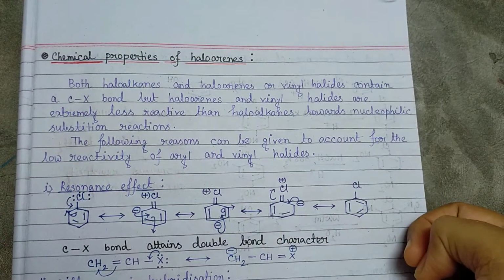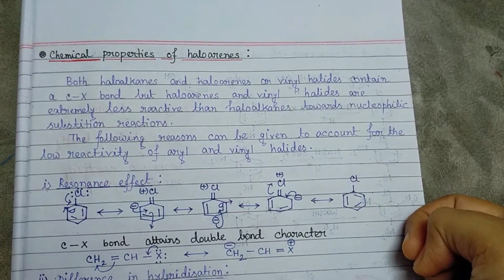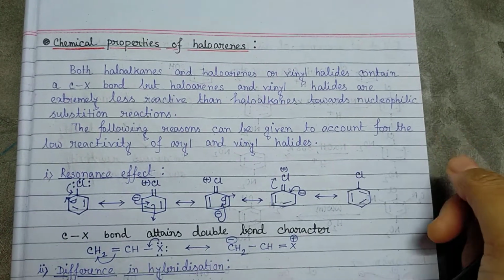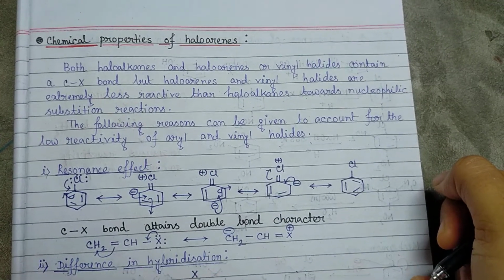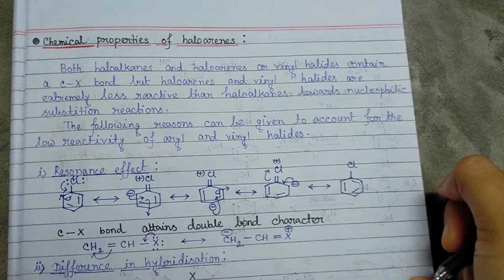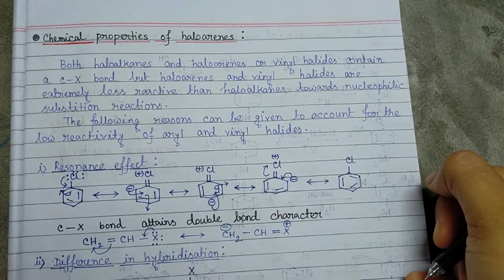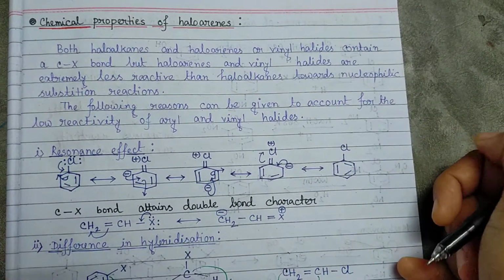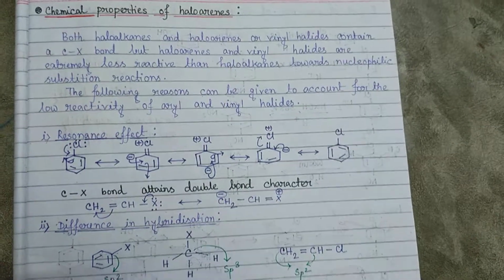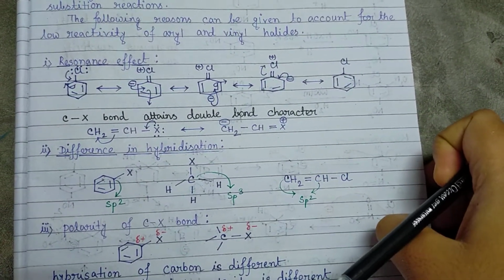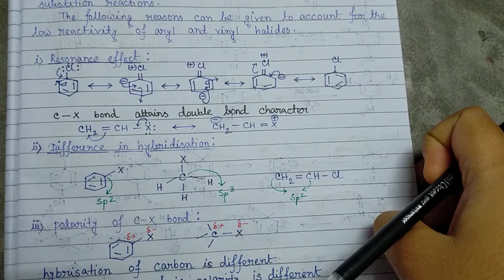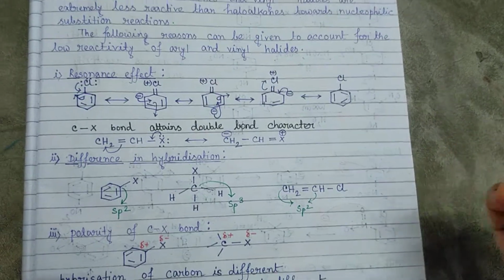Both the haloalkanes and haloarenes contain a C-X bond, that means the carbon-halogen bond, but we observe that haloalkanes are much more reactive than the haloarenes. So let us see what may be the reason for this less reactivity of haloarenes towards nucleophilic substitution reaction.